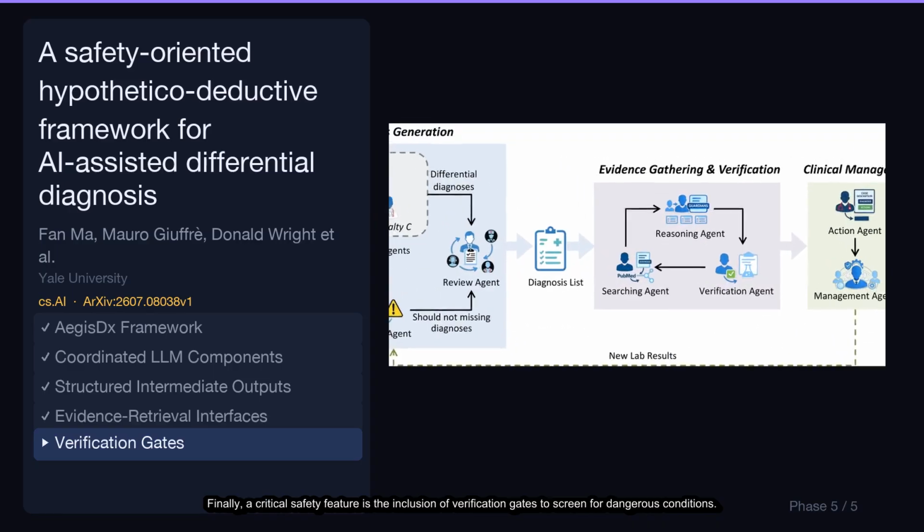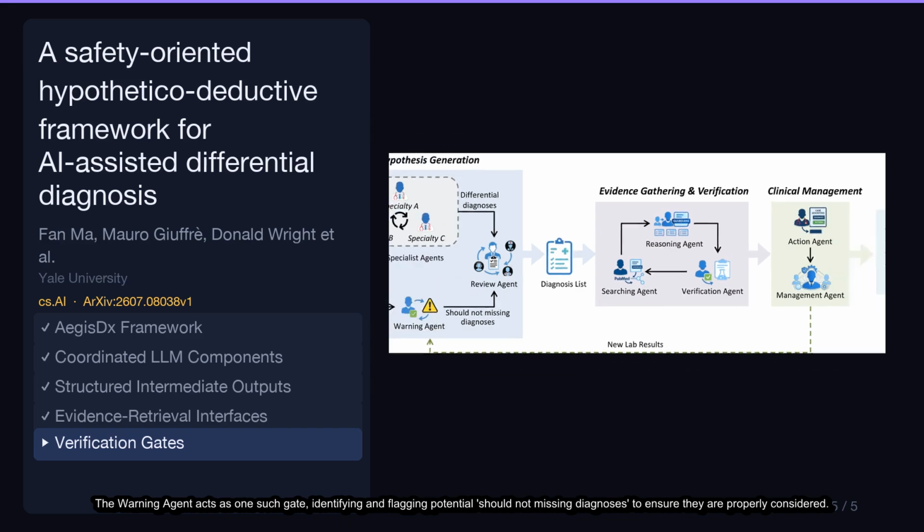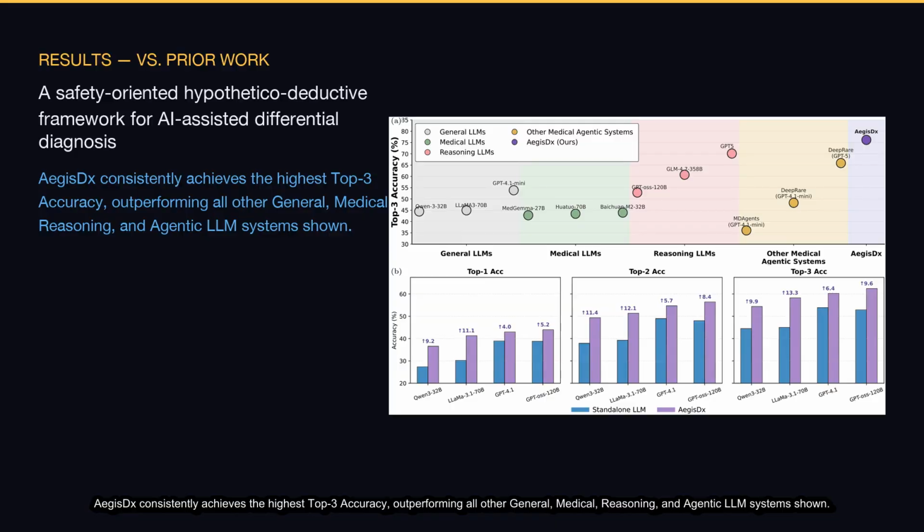Finally, a critical safety feature is the inclusion of verification gates to screen for dangerous conditions. The warning agent acts as one such gate, identifying and flagging potential should-not-miss diagnoses to ensure they are properly considered. ArXiv consistently achieves the highest top 3 accuracy, outperforming all other general, medical, reasoning, and agentic LLM systems shown. Furthermore, ArXiv substantially improves top 1, top 2, and top 3 accuracy for various standalone LLMs, with gains ranging from approximately 4% to nearly 20%.